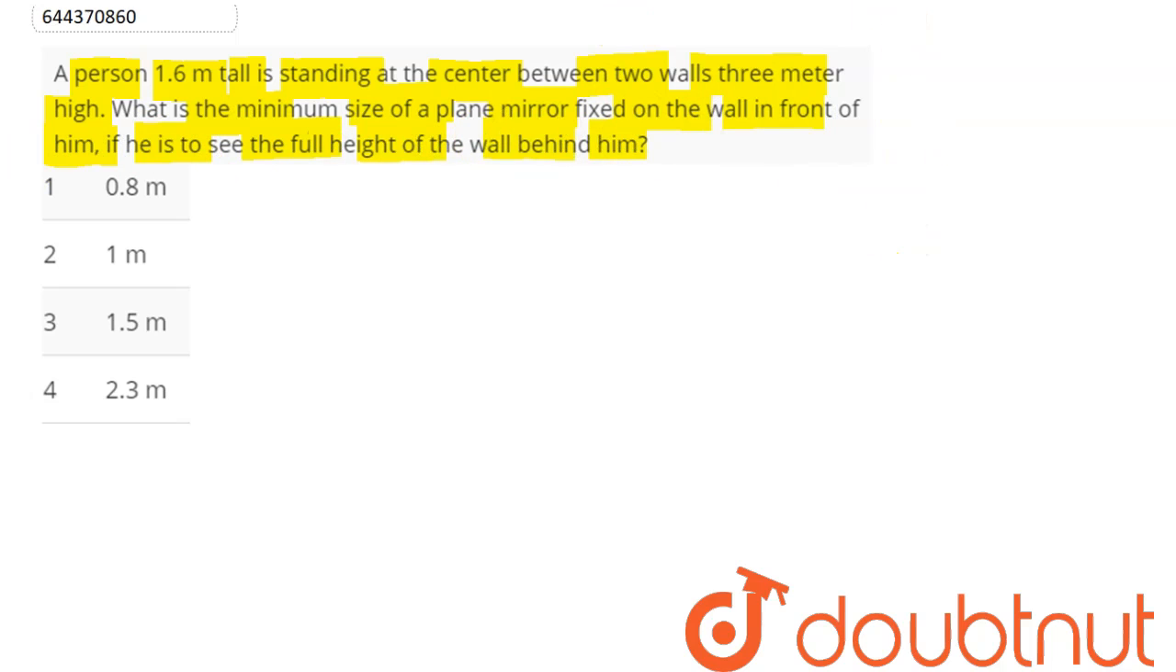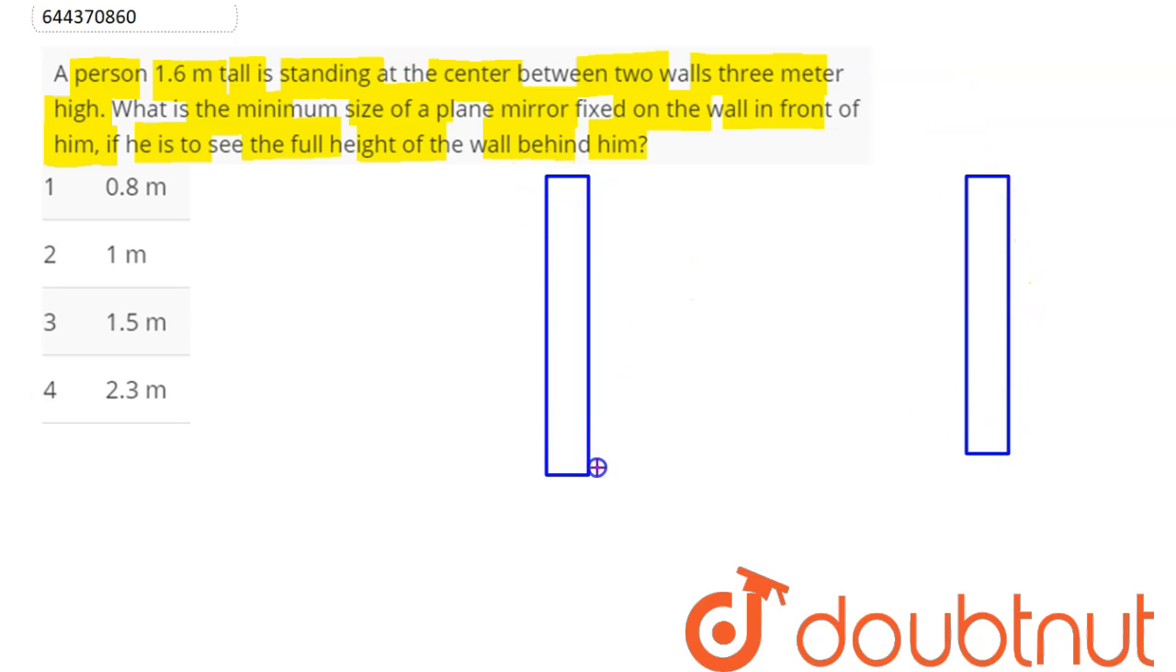So here it says there are two walls 3 meter high and the person is standing, let's say, here at the center of this room. So here this is our person, and we can say this person is looking towards, let's say, this wall. So what should be the height of this mirror so that he can see the full height of the wall behind him? Hence the rays emanating from, let's say, the topmost part must come and meet him at this eye.